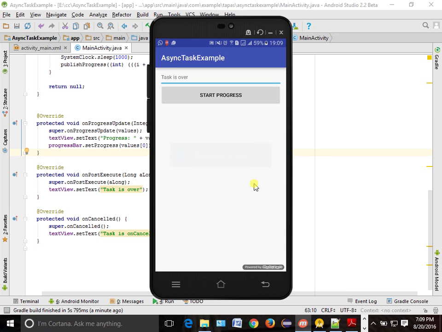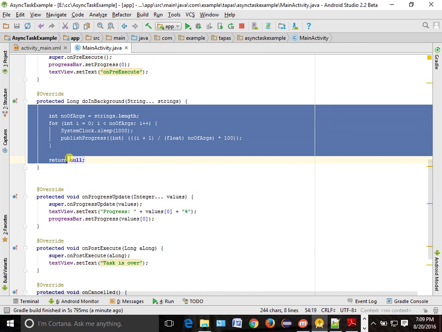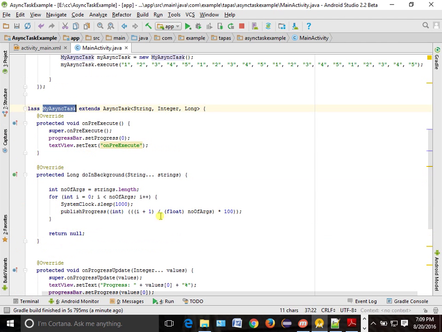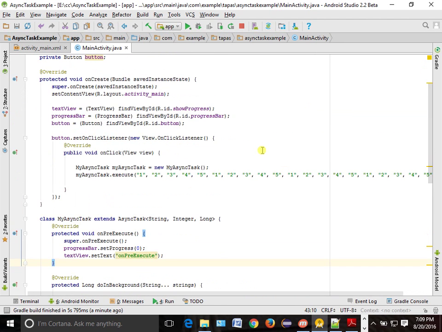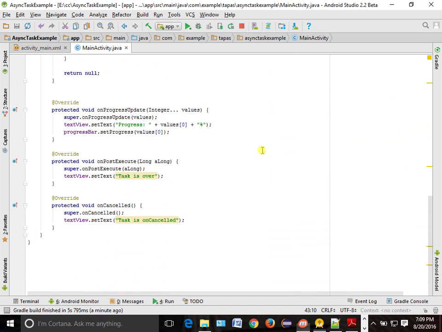Whenever you want to do any expensive tasks, this is the place where you should write the code, and the other callbacks are normal. You can do it with other thread mechanisms also, but the problem there is you have to create two threads: one is your main thread, another is called the background thread. But here, my task is doing the work of both the threads. So this is the way your async task will work. Any doubt?